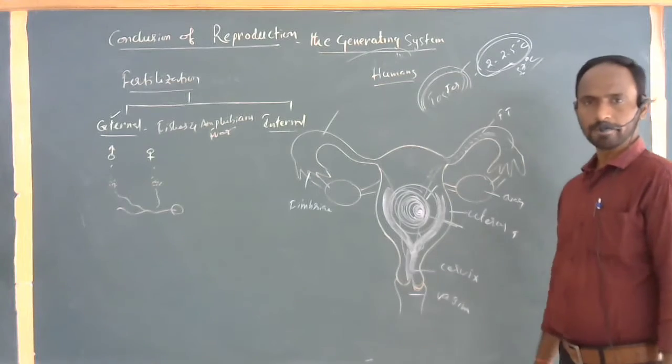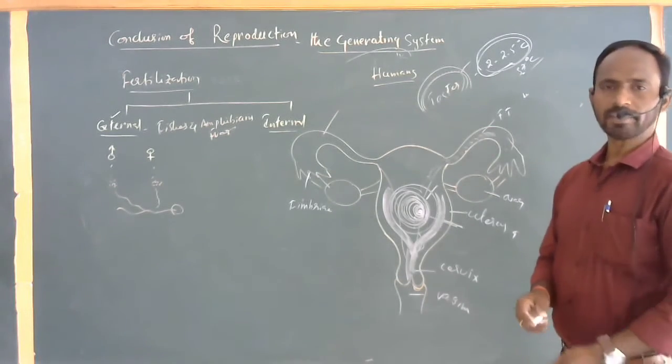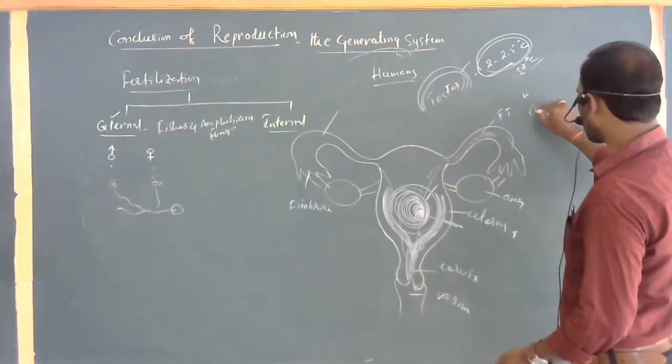After this delivery, from the mammary glands of the mother, a kind of secretion is produced. That is commonly called colostrum.